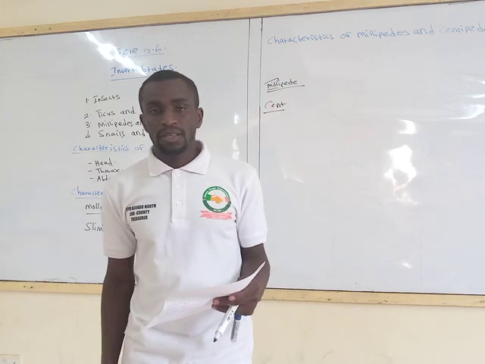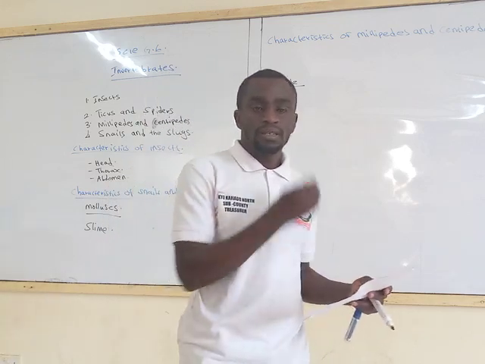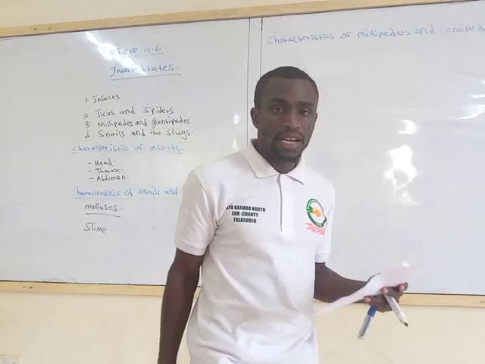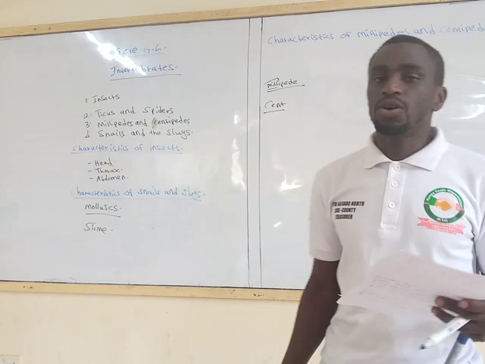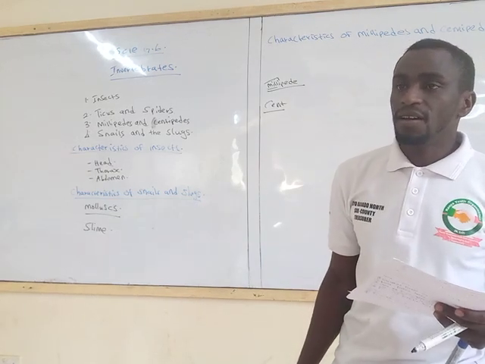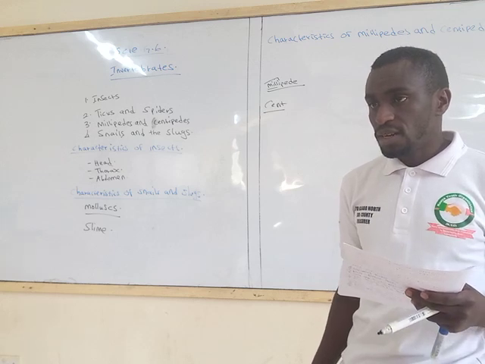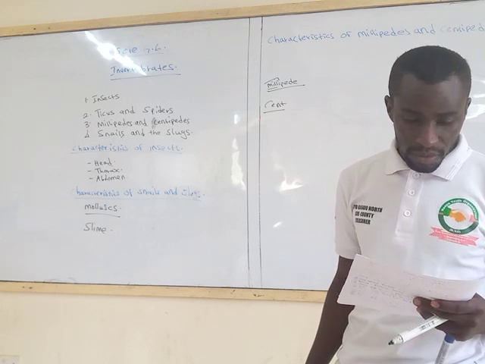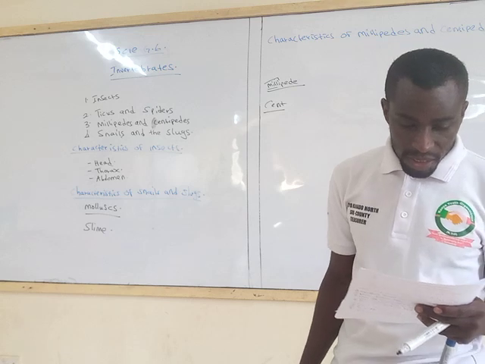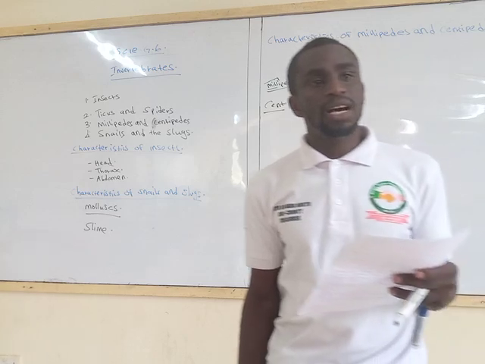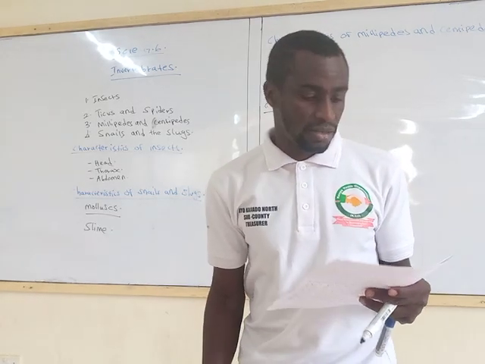Now, the questions. Number one, what are invertebrates? Number two, animals with backbones are called dash.